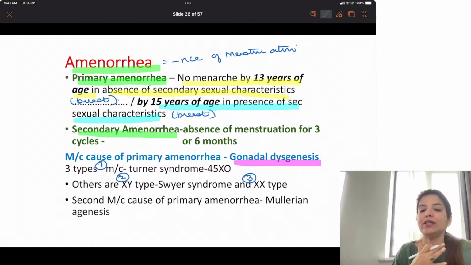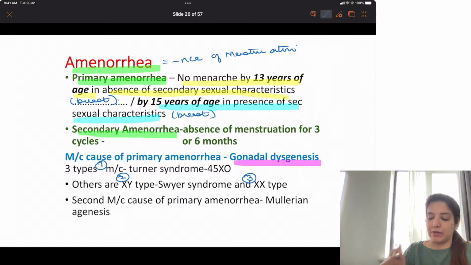Now, amongst all the 3 varieties of gonadal dysgenesis, the most common is Turner's syndrome. So, if you get a question that most common cause of primary amenorrhea and in the options you have gonadal dysgenesis, that is the best answer.